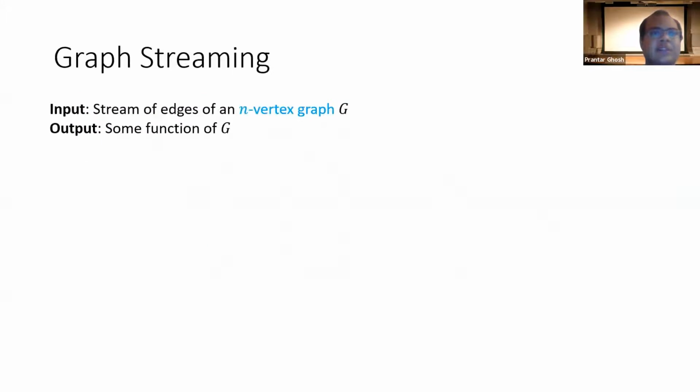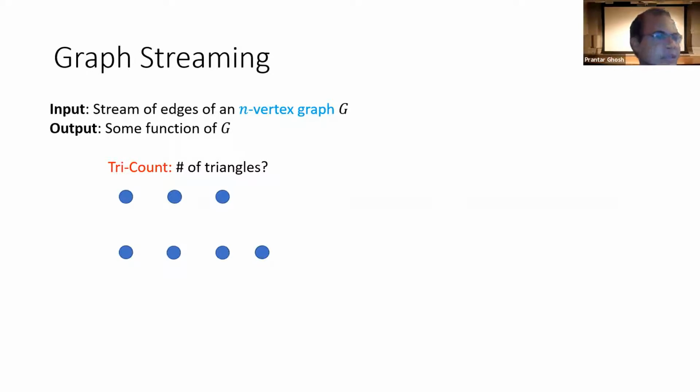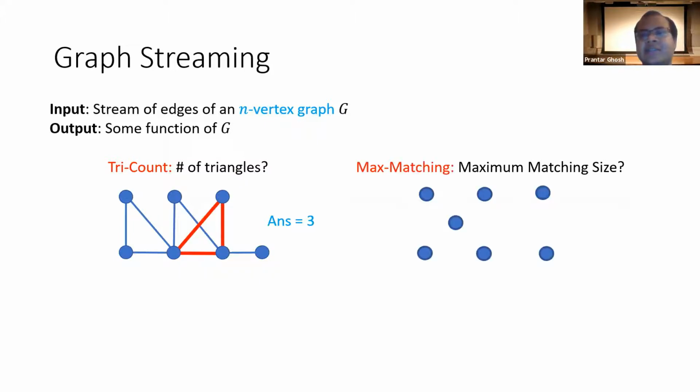Now in this work, we focus on graph problems. Here the input is a stream of edges of an n-vertex graph, and we want to output some function of the graph. For example, we study the triangle counting problem, where we want to count the number of triangles in the graph. So the edges arrive as a stream, and we output the number of triangles. We also study the maximum matching problem, where again the edges arrive as a stream, and then we want to output the size of the maximum matching.